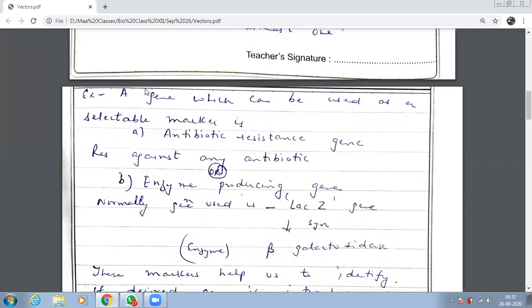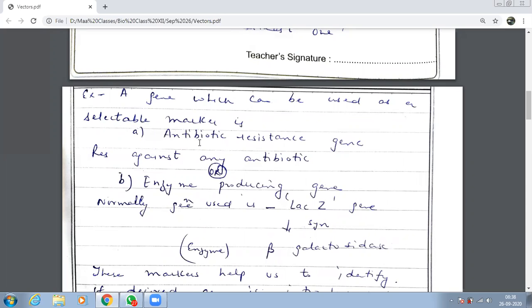Let me tell you now. Genes which can be used as a selectable marker. You cannot pick up just any gene and make it a selectable marker. There are two types of genes which can be used as selectable markers. The first are antibiotic resistance genes.